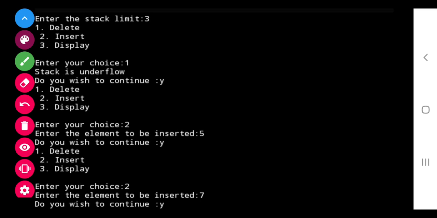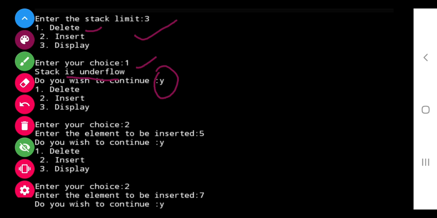So class, see the output of my program, how it should work. First of all, I have entered the stack limit, how many elements are to be inserted. जैसे वहाँ पे maximum दिया था, वही चीज़ है, same thing है. You can do that in queue also, the queue limit. After that, the user has entered one choice. तो one choice में stack is underflow आना चाहिए, क्योंकि अभी तक हमने कुछ उसमें डाला ही नहीं है, insert ही नहीं किया है, यानी push नहीं किया है.